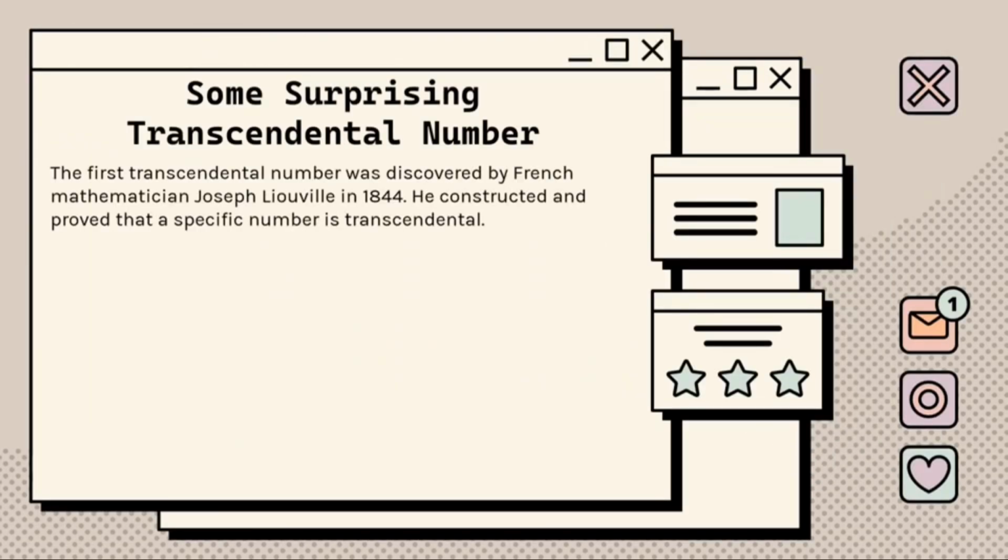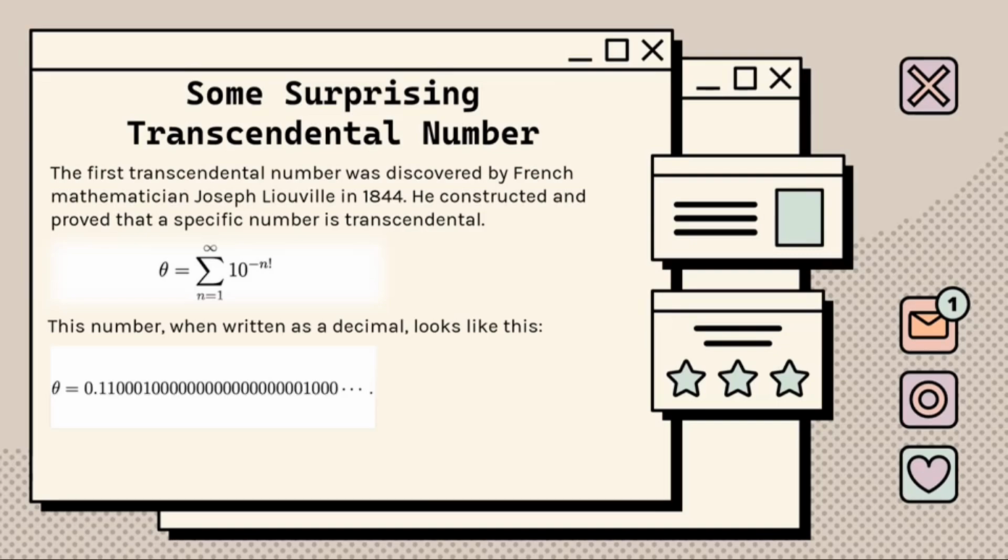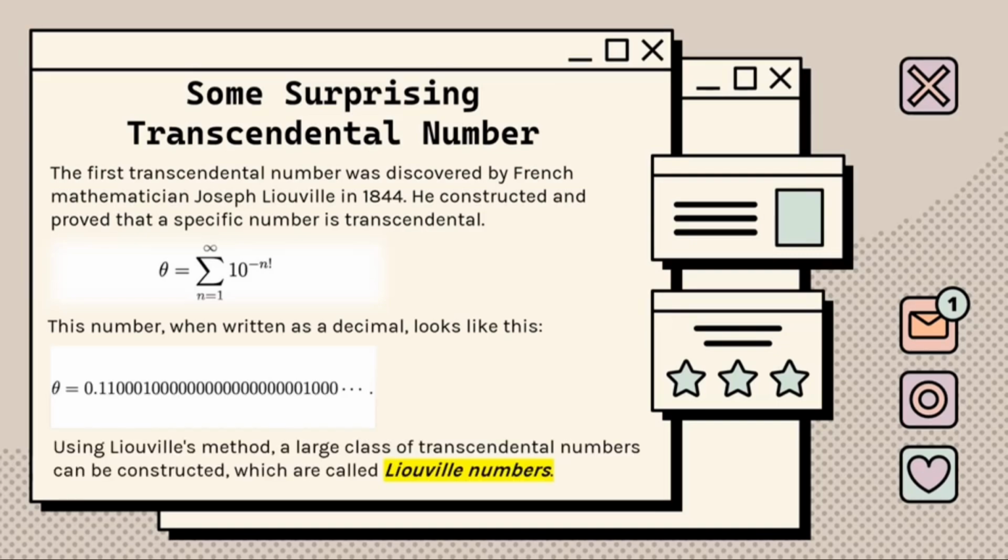The first transcendental number was discovered by French mathematician Joseph Liouville, and he constructed and proved that a specific number is transcendental, of the form like this. This number, when written as a decimal, looks like this. Using his method, we can construct a large class of transcendental numbers, and these numbers are called Liouville numbers.